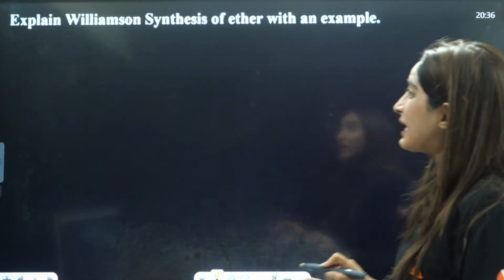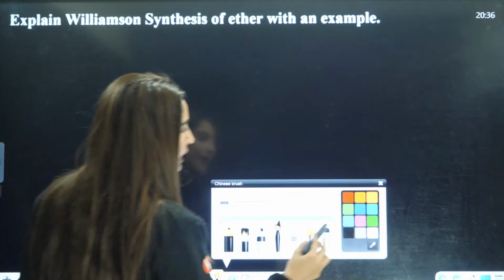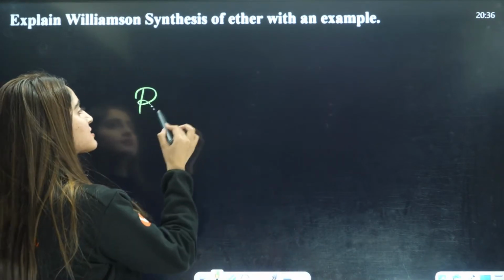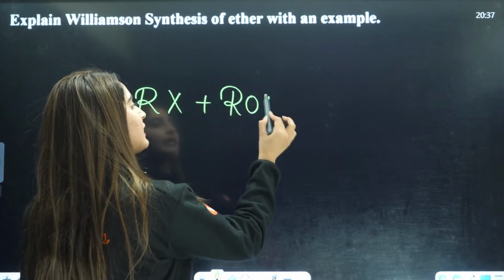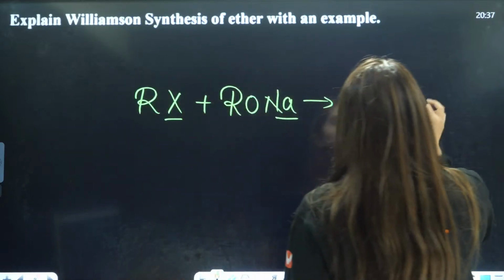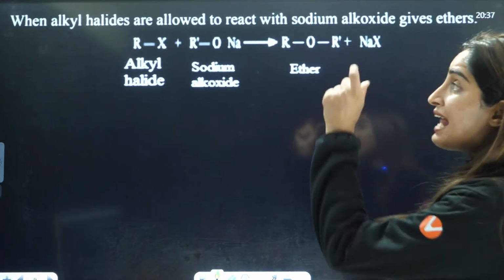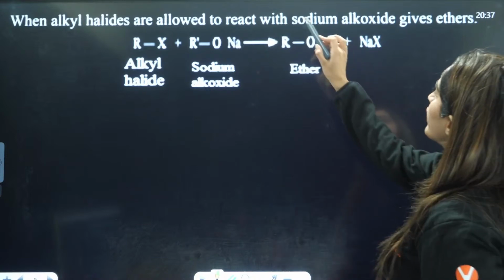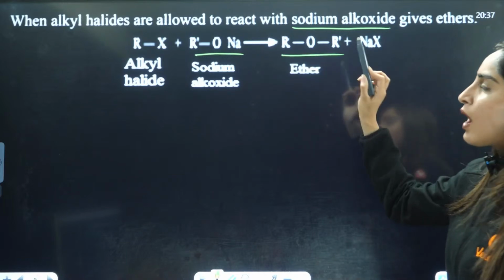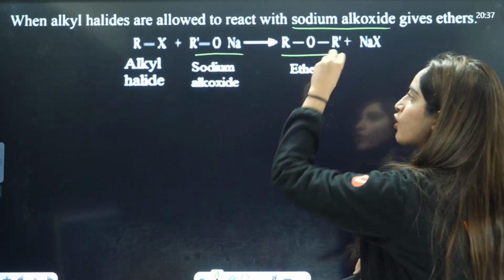Next is explain Williamson synthesis of ether with an example. How will you explain that? Williamson synthesis, basically it's RX plus RONa. This X and Na will be eliminated and you will have the formation of ROR. That is Williamson synthesis. So how you will write it in the exam? When alkyl halide is allowed to react with sodium alkoxide, it gives the ether. ROR is the ether. Then you also have to mention the reaction and mention which is alkyl halide, which is sodium alkoxide, which is ether.